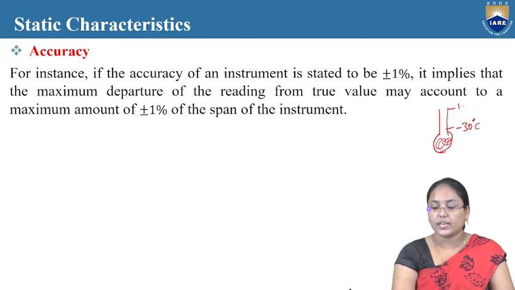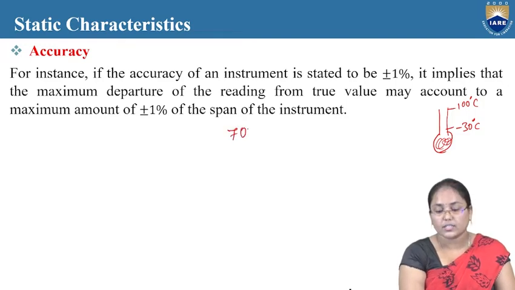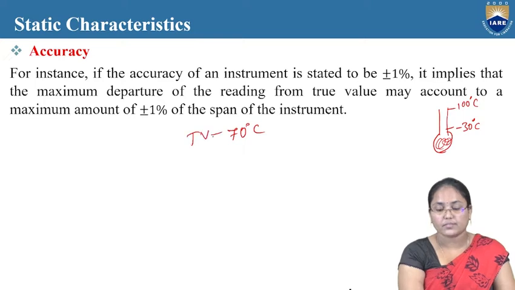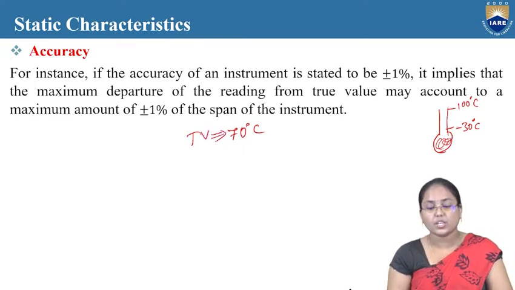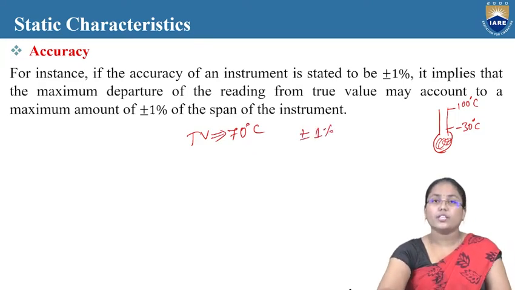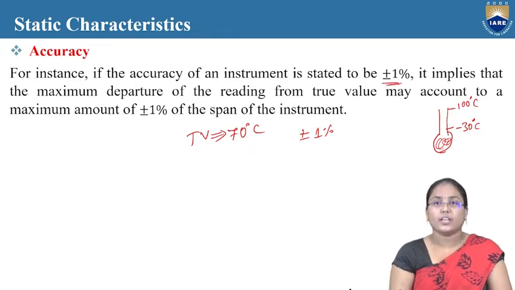Minus 30 degrees to 100 degrees is the range of this thermometer. For example, the intended value to be measured is 70 degrees Celsius, which is the true value for us. Suppose the accuracy of the instrument is stated to be plus or minus 1%. It is already stated that the instrument has this characteristic.